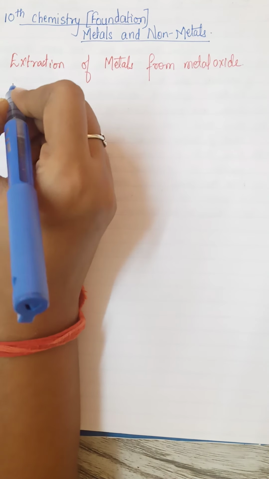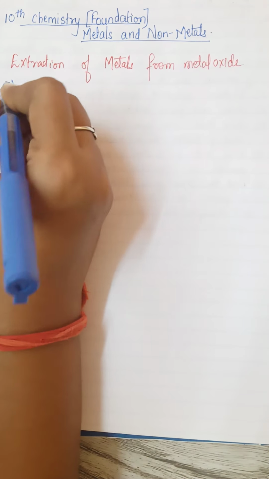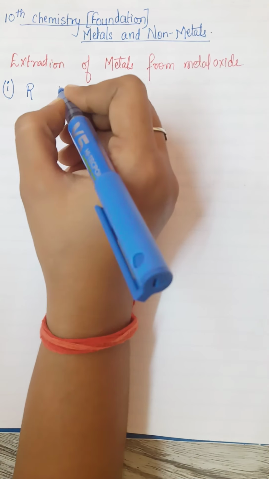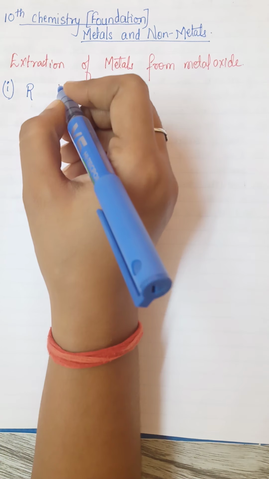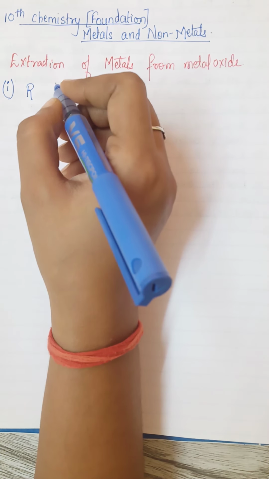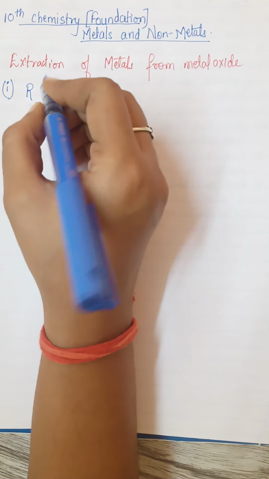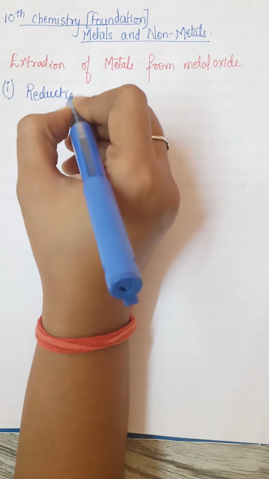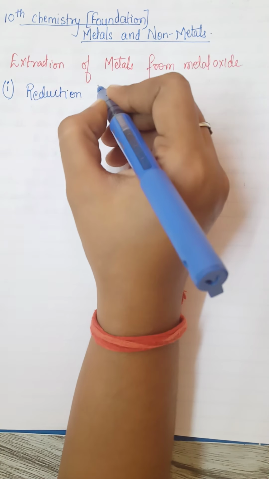The first thing is reduction by heat alone. See, some metals such as mercury, ठीक है, so mercury sulfide, just in the process of roasting itself gets reduced. So reduction by heat alone. So here we'll be using heat only.